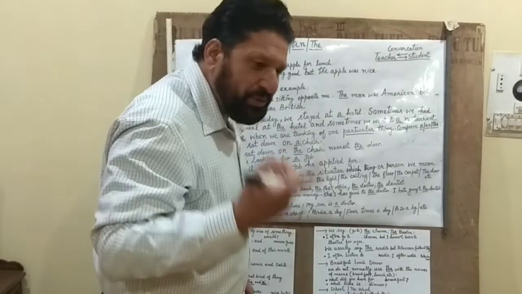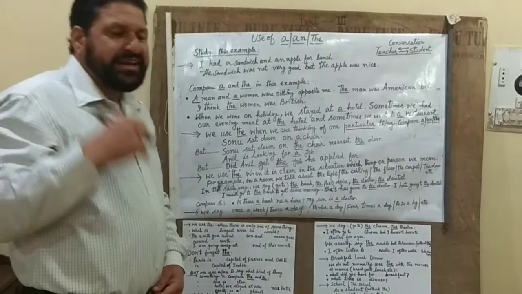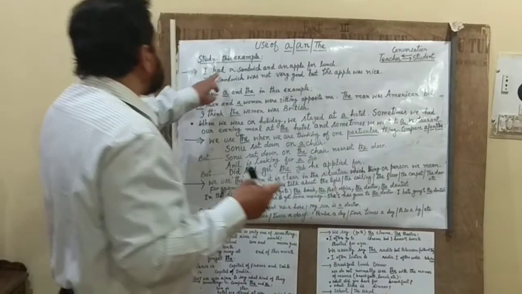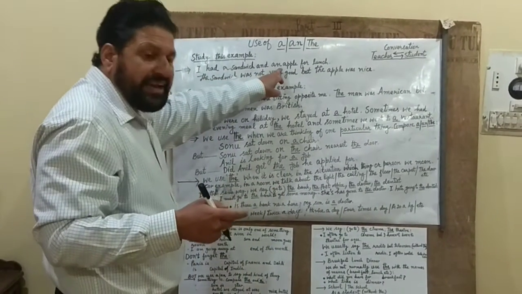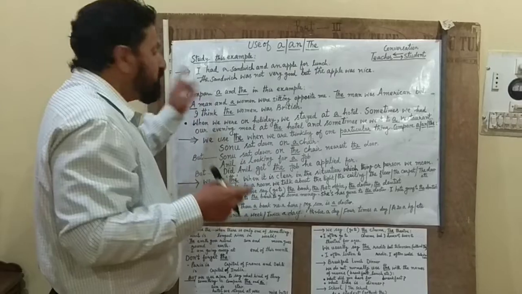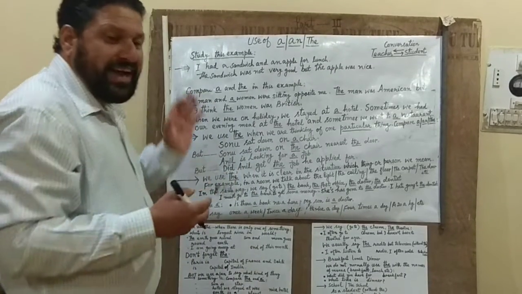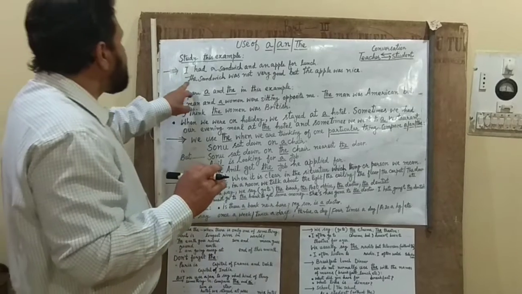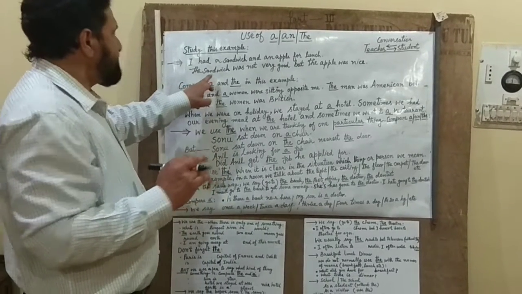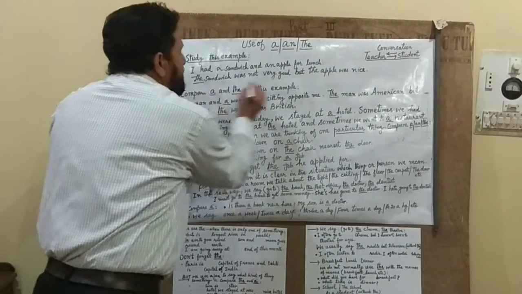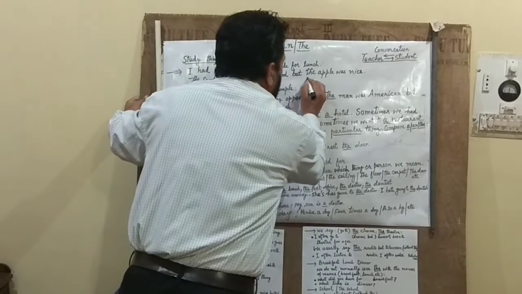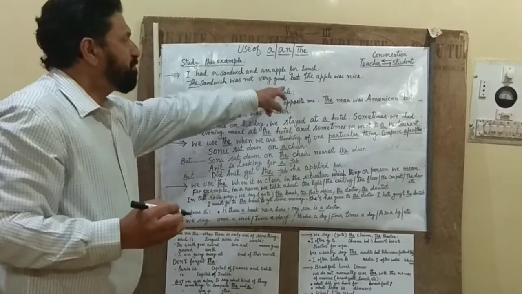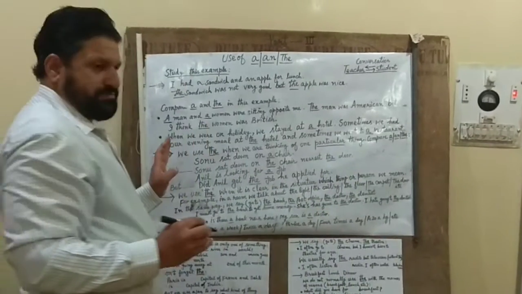In the very beginning, the idea was general and we used a and an. Now the general idea has become the particular idea, because we know, and we can say the sandwich, the apple. The sandwich was not very good, but the apple was nice.